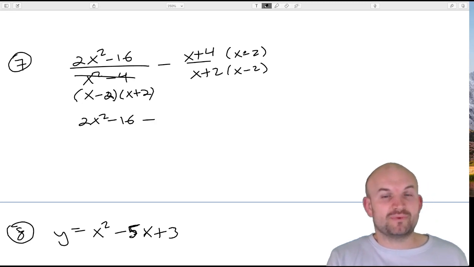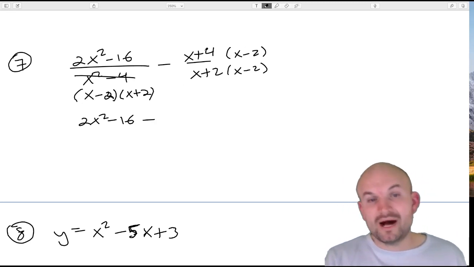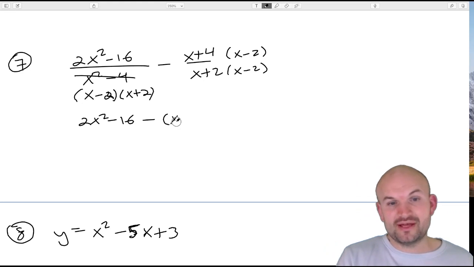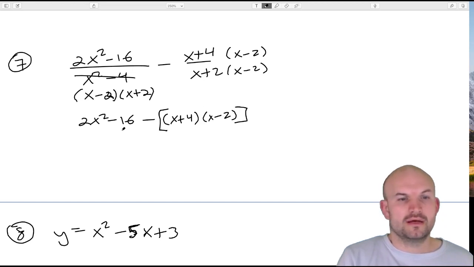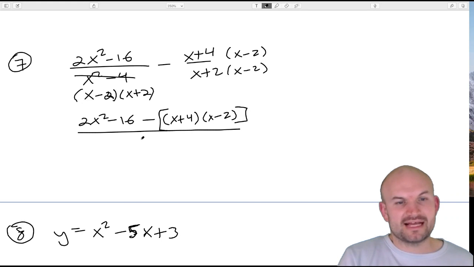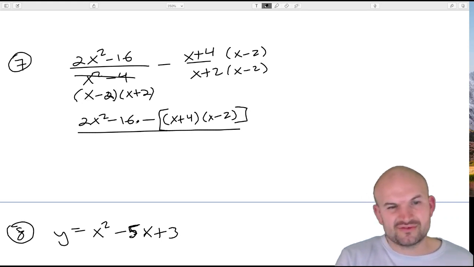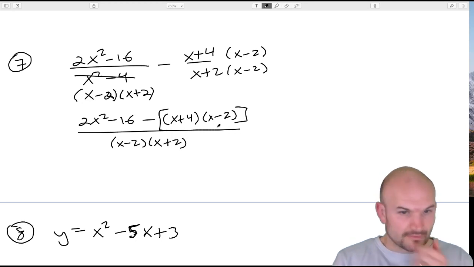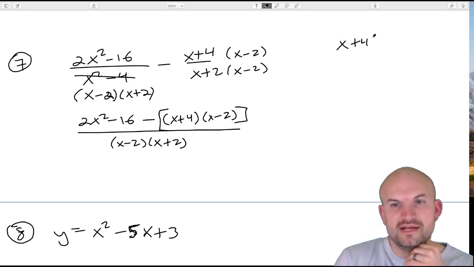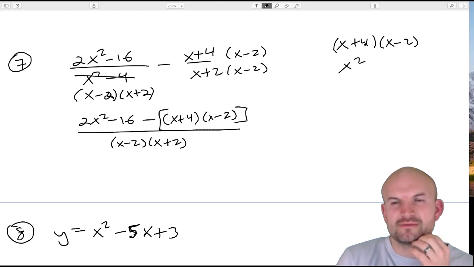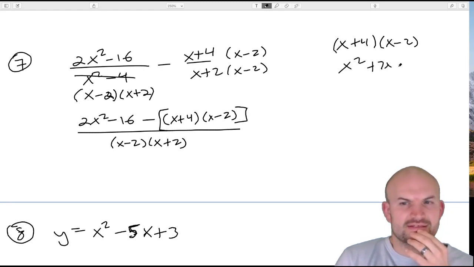Now, again, remember, you're multiplying x minus 2 times the quantity x plus 4. So I'm going to put that in parentheses here, and actually I'm going to put this in brackets. And that's going to be all over my common denominator of x minus 2 times x plus 2. All right, so let's multiply this out to the side. x plus 4 times x minus 2. That's going to be x squared, that's going to be 4 plus 2x.